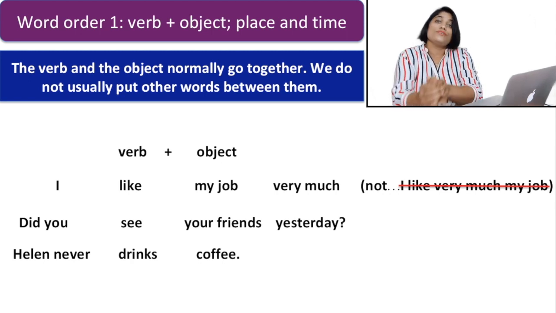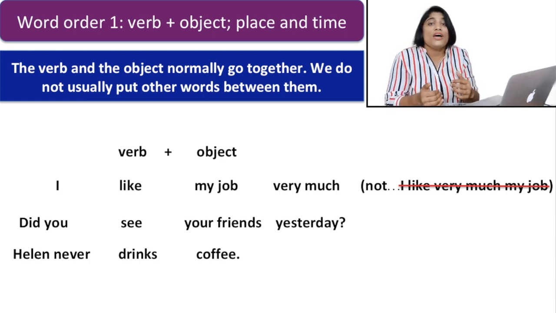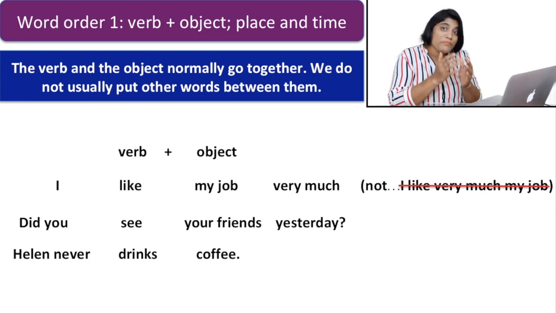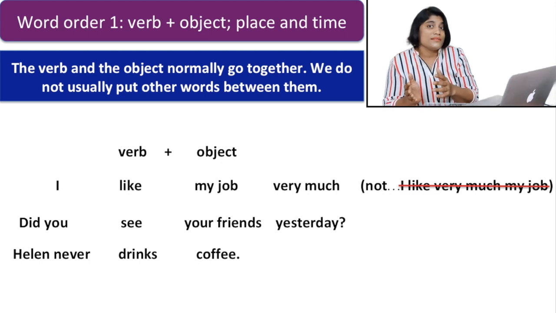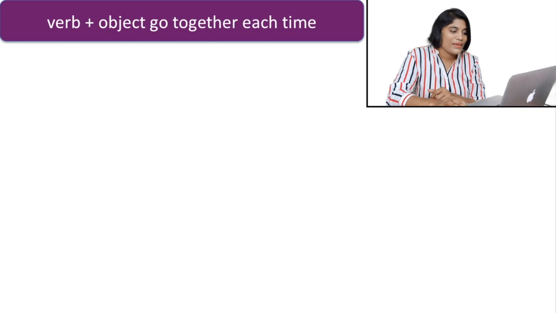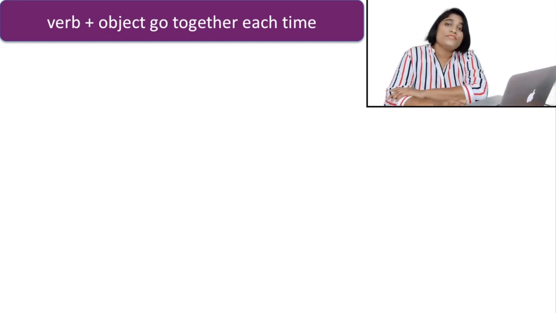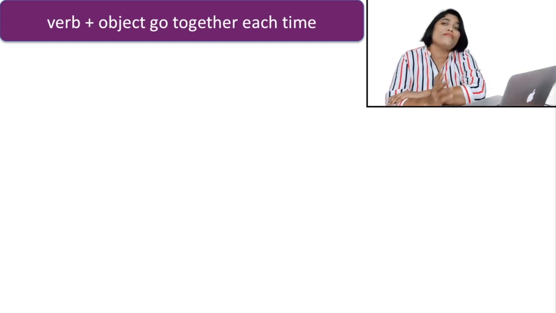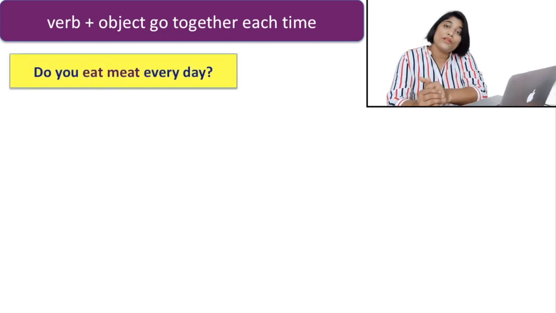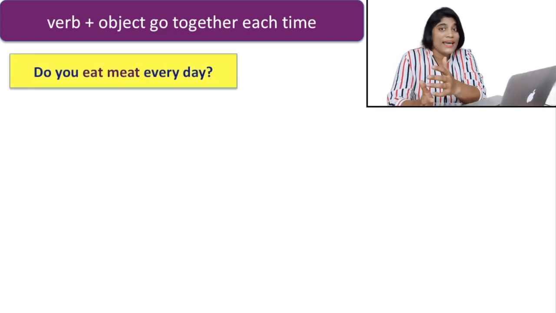Next example: Helen never drinks coffee. Here also you do not say, Helen drinks never coffee. In between verb and object, you are not allowed to put any other word. So verb and object always go together. Let's see more examples, and it will help you understand this bond or sequence more properly.